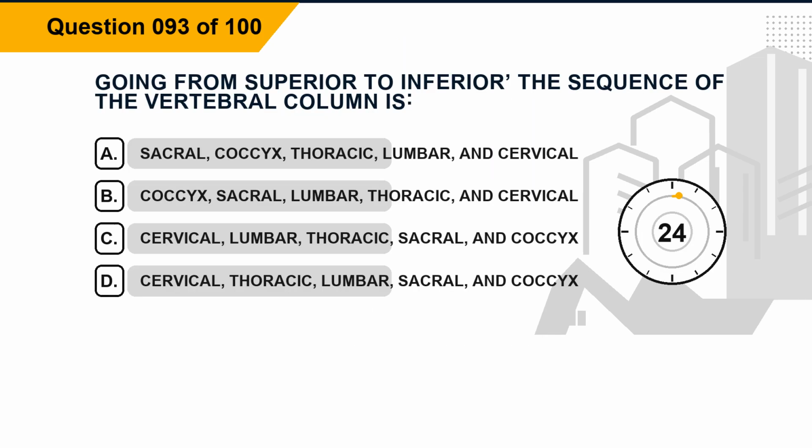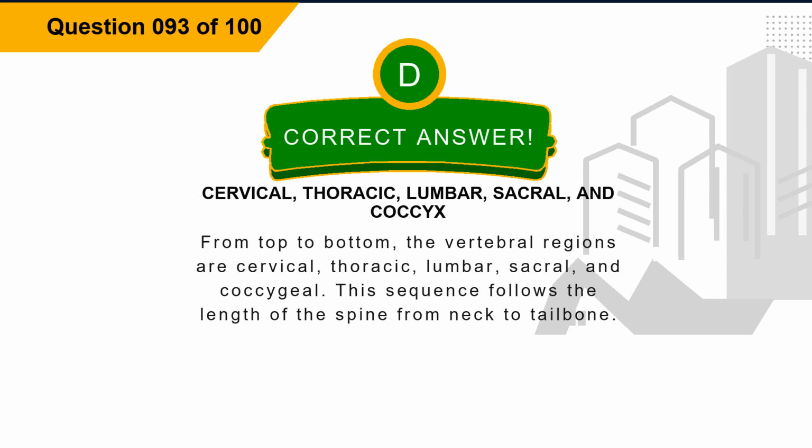Question 93. Going from superior to inferior, the sequence of the vertebral column is Option A, sacral, coccyx, thoracic, lumbar, and cervical. Option B, coccyx, sacral, lumbar, thoracic, and cervical. Option C, cervical, lumbar, thoracic, sacral, and coccyx. Option D, cervical, thoracic, lumbar, sacral, and coccyx. The correct answer is option D, cervical, thoracic, lumbar, sacral, and coccyx. Explanation. From top to bottom, the vertebral regions are cervical, thoracic, lumbar, sacral, and coccygeal. This sequence follows the length of the spine from neck to tailbone.